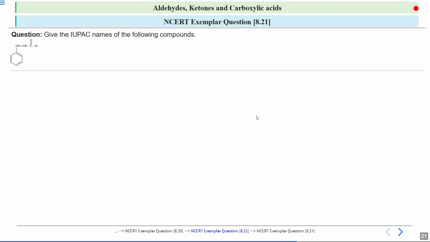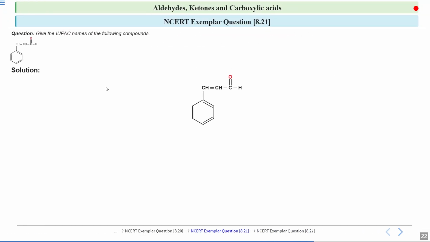Now the next question is, give the IUPAC name of the following compound. This is a compound which is given to you and you have to give its IUPAC name. So can you identify the functional group which is present? If you clearly see, an aldehyde group is present, and you can see there is also a double bond which is present.